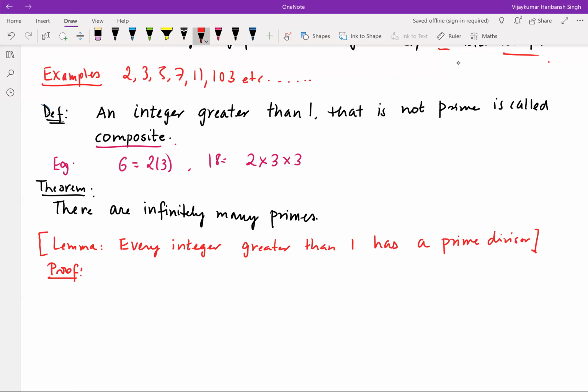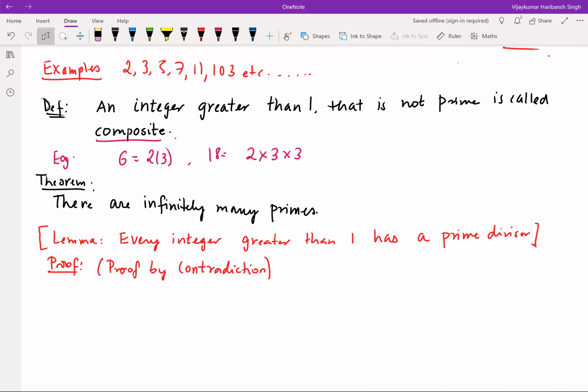We'll proceed with the proof by contradiction. What we'll do is assume that there is an integer greater than 1 which has no prime divisors, and come to a contradiction to some known fact. Okay.